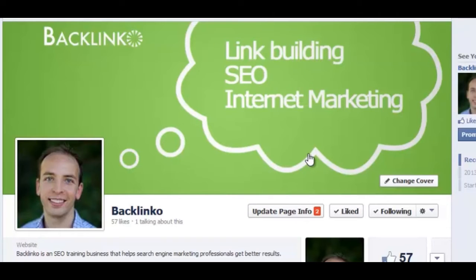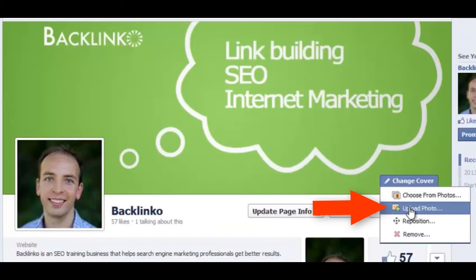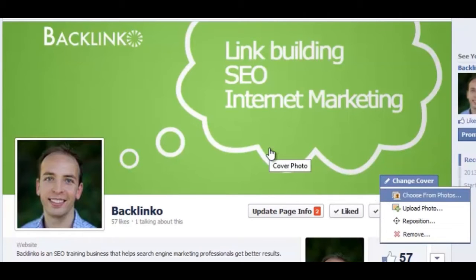So if your cover photo is a bit generic or it doesn't really have a strong brand presence, you want to click on Change Cover, click Upload Photo, and then upload a photo that fits better.